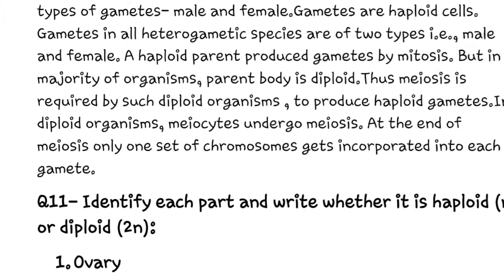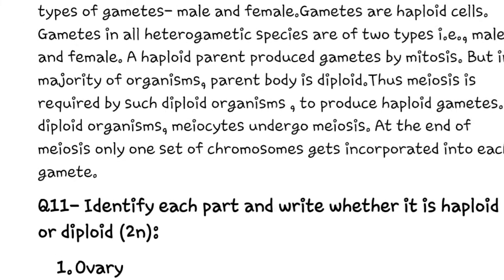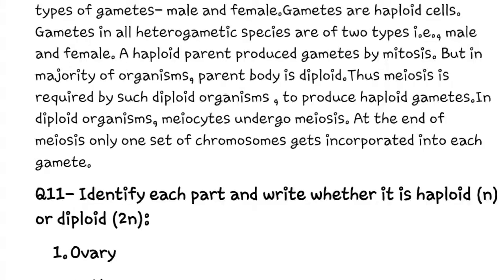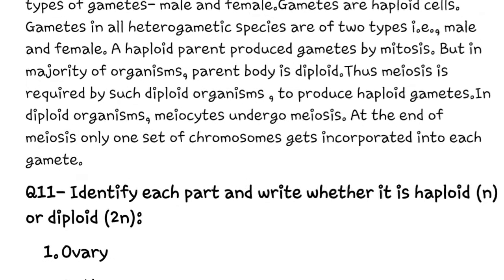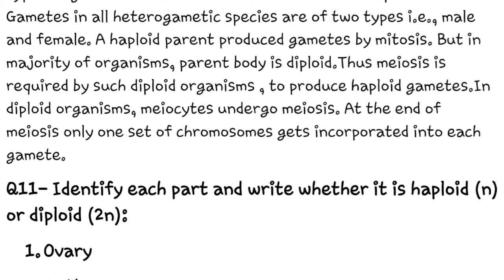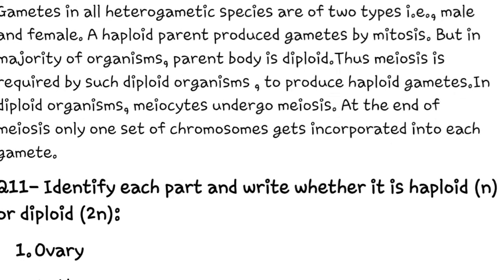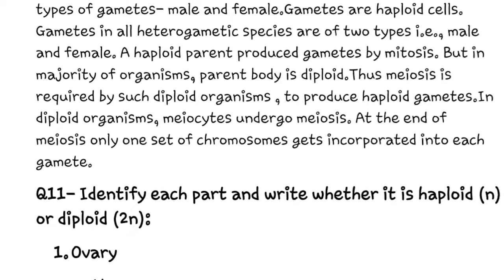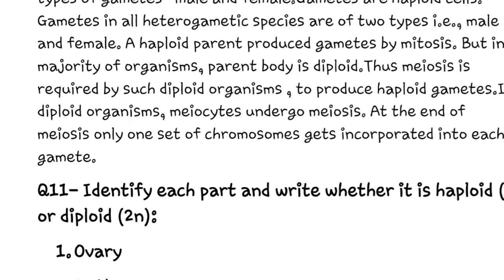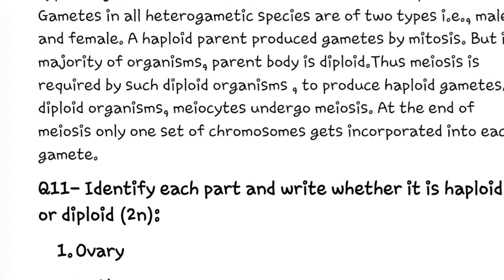A haploid parent produces gametes by mitosis, but in the majority of organisms, the parent body is diploid. Thus, meiosis is required by such diploid organisms to produce haploid gametes. In diploid organisms, meiocytes undergo meiosis. At the end of meiosis, only one set of chromosomes gets incorporated into each gamete.